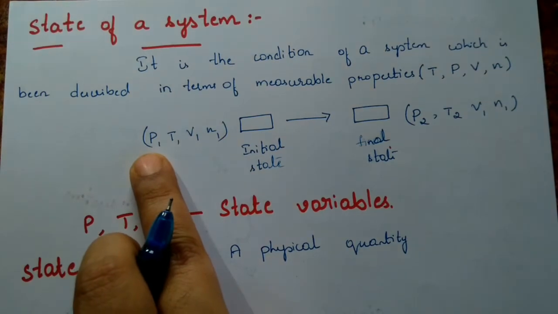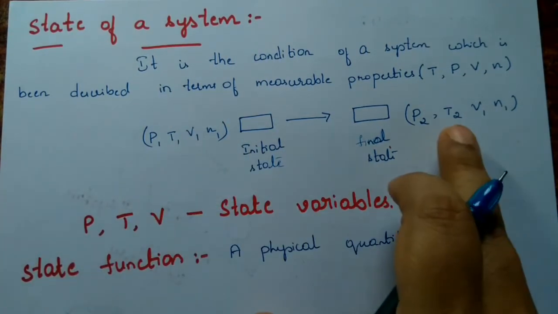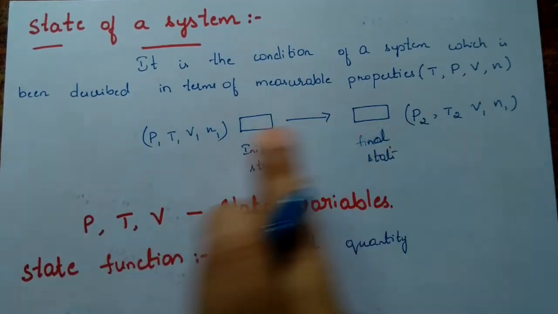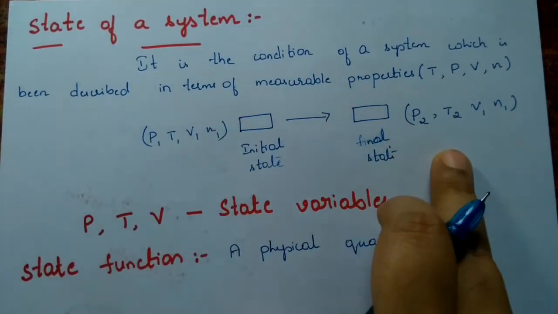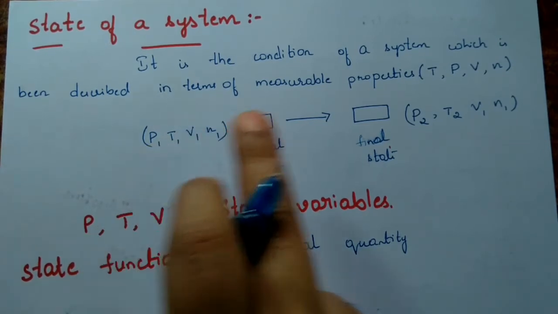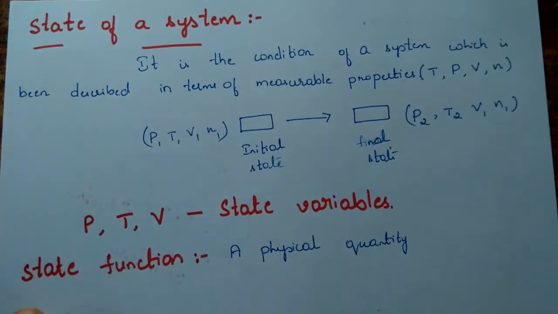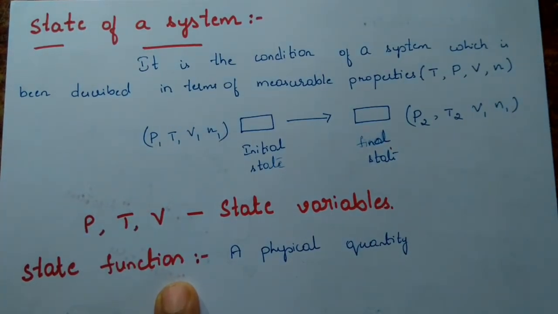You can observe pressure is P1, here it is P2. Temperature is T1, here it is T2. We have never discussed how these changes have been done. We have just discussed that pressure is changed and temperature is changed. So pressure and temperature, we can call them state functions.